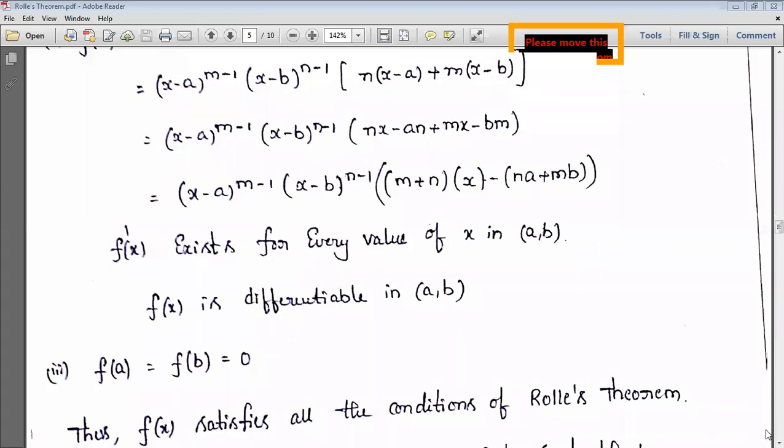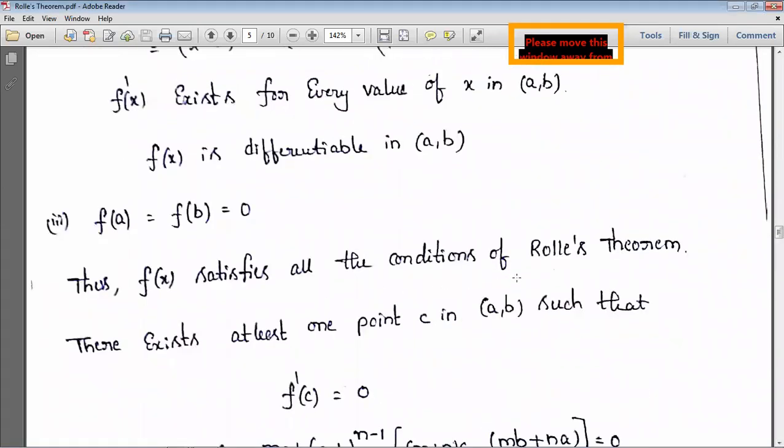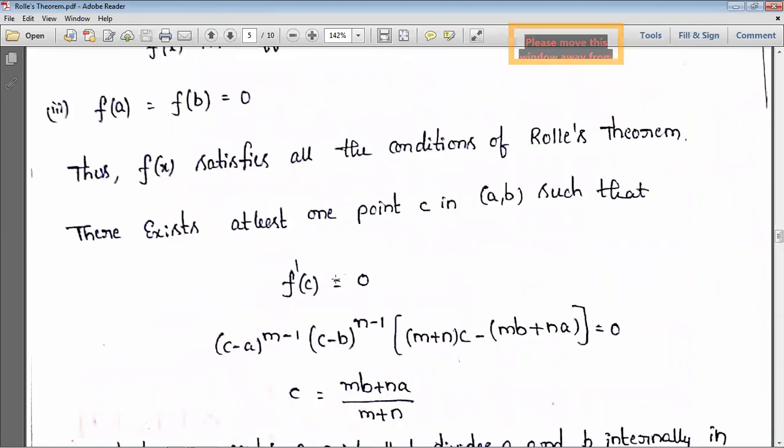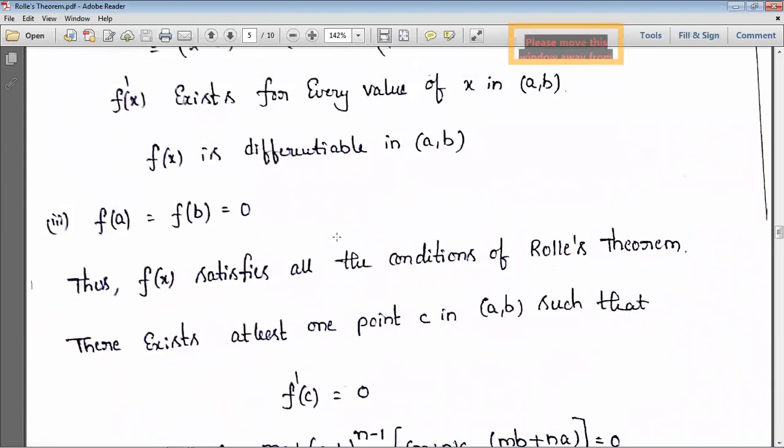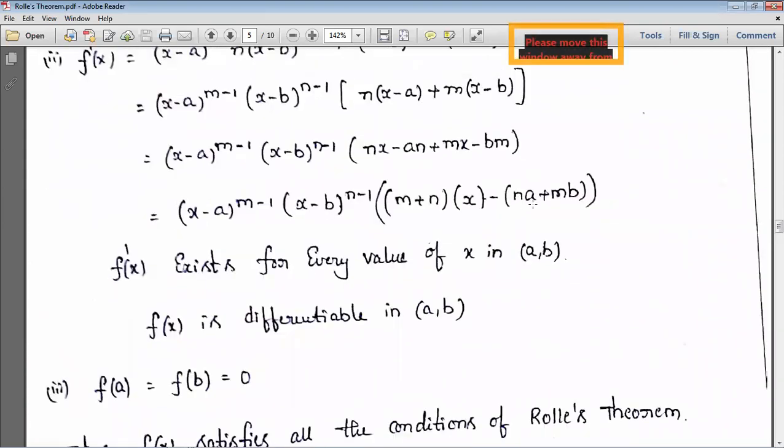So simply we can write, thus f of x satisfies all the conditions of Rolle's theorem. Now we need to do verification. So verification in the sense, simply you have to write the statement, there exists at least one point c in open interval a comma b such that f dash of c equal to 0. So f dash of x already we calculated, right? So this is f dash of x. So here it is f dash of c in the sense, wherever we have x, simply we have to substitute c.